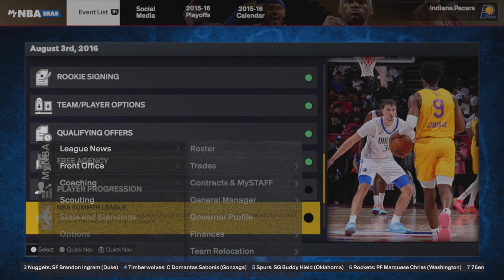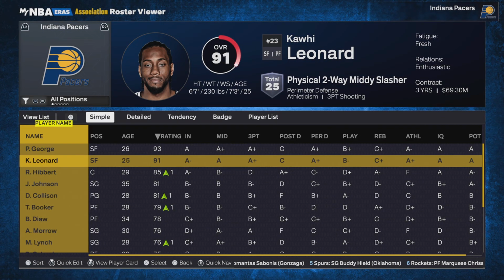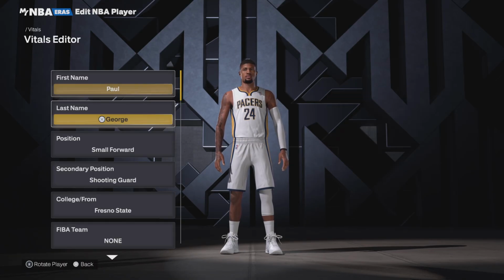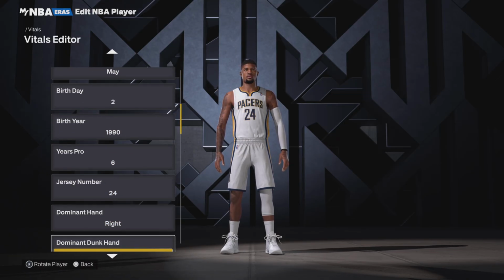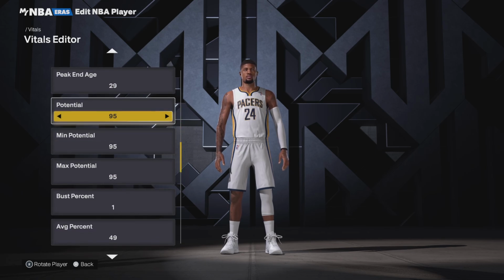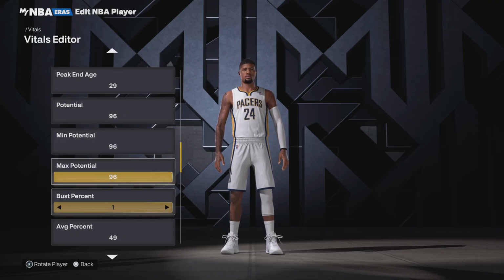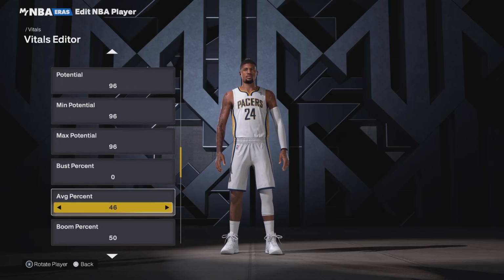I don't know how. Okay. I'm increasing potentials because I don't know. Like PG at the end of his prime, I think it was like a 95. This guy has the potential to be a 95, yet he came and gets an average percent. Get out of here with this stupid average percent.